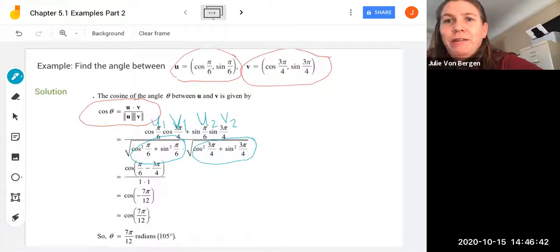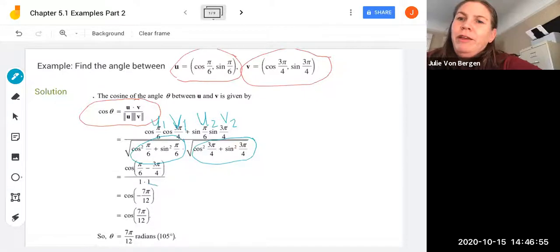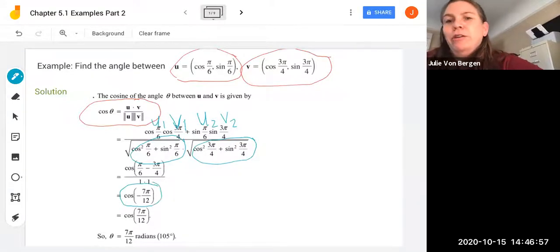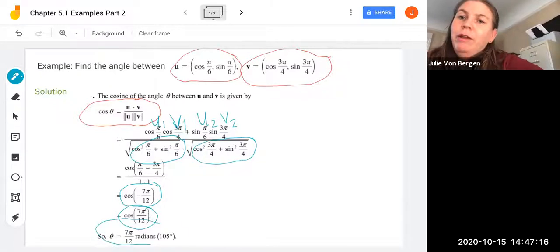this is going to simplify to be cosine of pi over 6 minus 3 pi over 4 using our trig properties. And so we can say, well, this is going to be cosine of negative 7 pi over 12 when you find your common denominator there and combine. And then using symmetry, since we have to be between 0 and pi for our angle, this is just the cosine of 7 pi over 12. So our angle theta here is 7 pi over 12 radians, which is equivalent to 105 degrees.